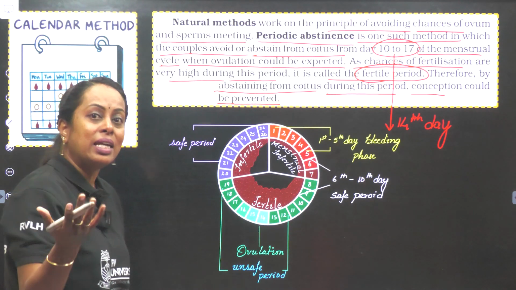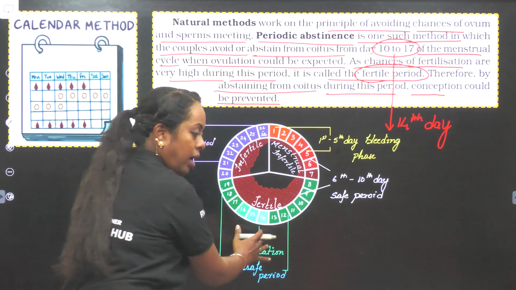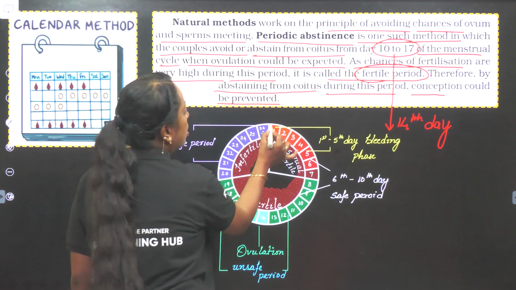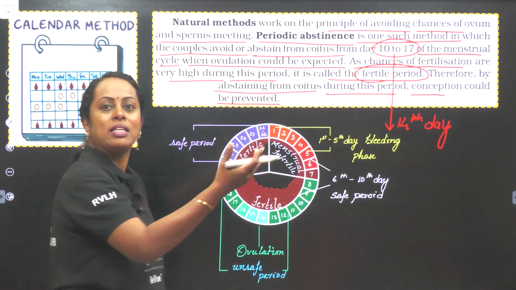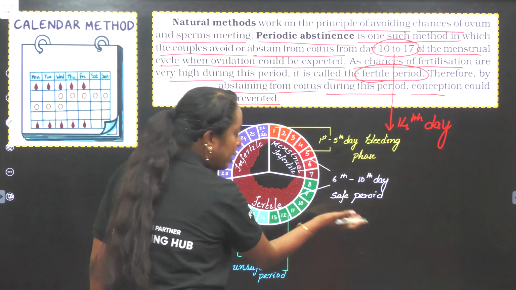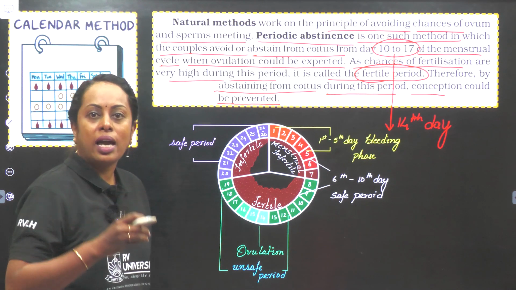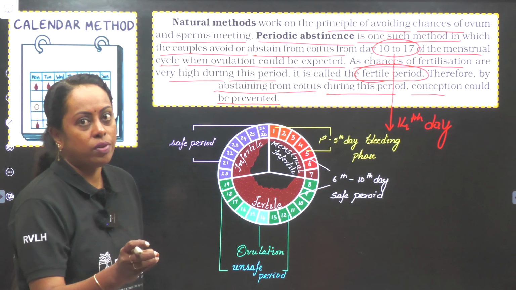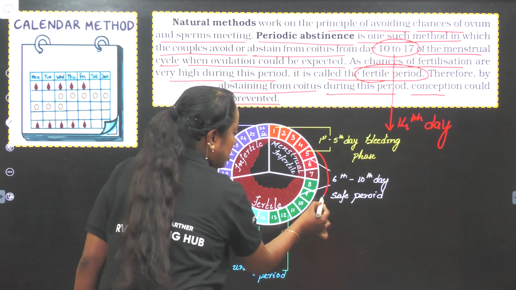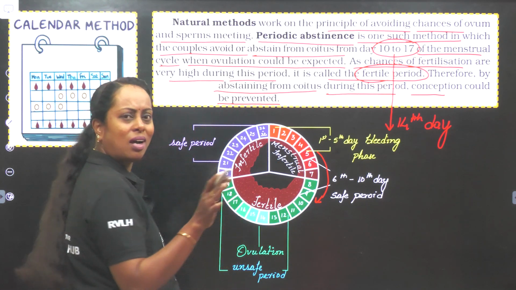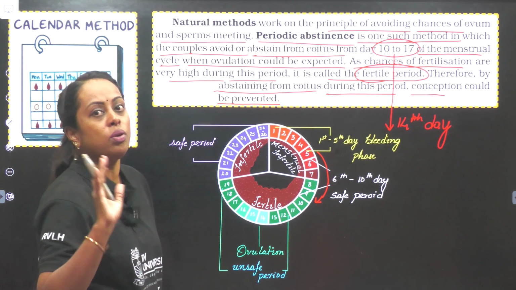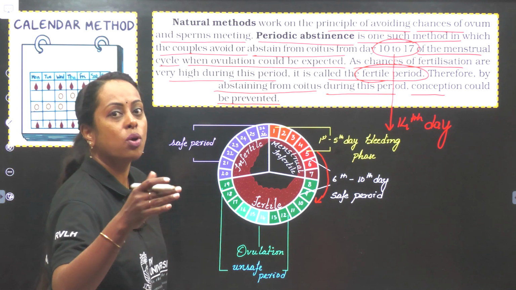So let me make it easy for you to understand. I have made a chart which says the number of days in a month, and I have just mentioned day 1 to day 5, the menstrual cycle phase where bleeding is going to occur. After the bleeding phase has been completed, only then FSH and LH hormones will be released. Due to FSH, the follicular cells start to grow. Now, as they grow, the initial phase till 9 days is considered to be a safe period. If coitus occurs also, the ovum has still not grown completely to undergo ovulation.